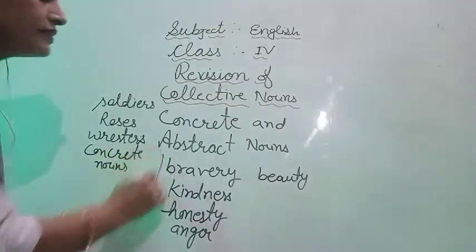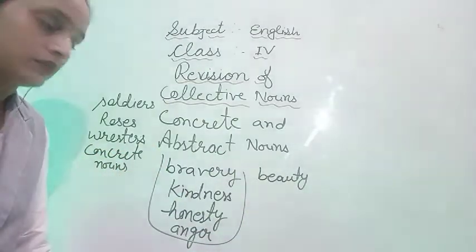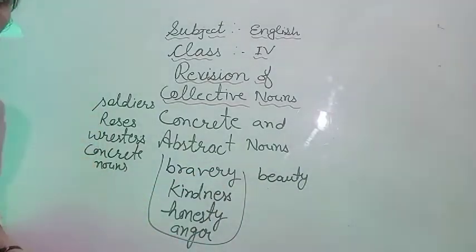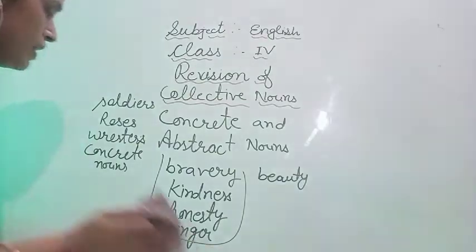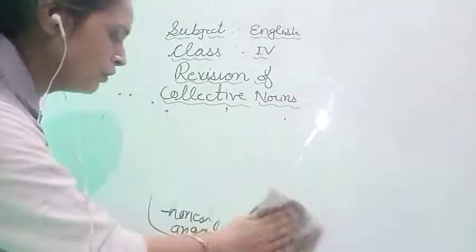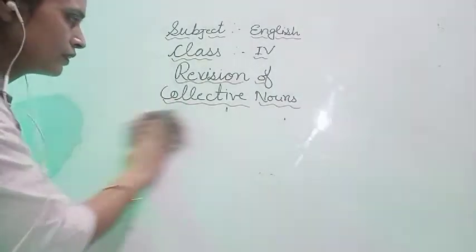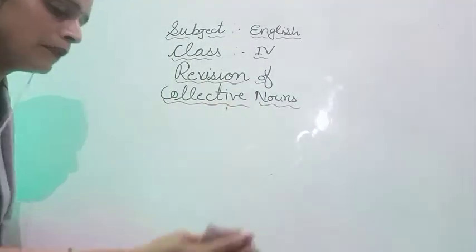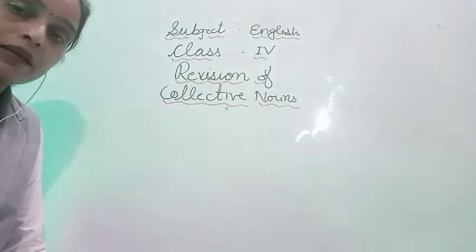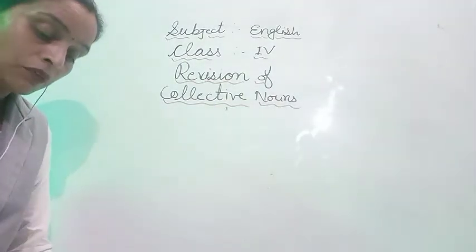Fine. And these are our abstract nouns. So clear, students? Now all these are abstract nouns and these are concrete nouns. Fine. Next we will move to how we will form abstract nouns from adjectives, from verbs, and some from common nouns. Here in your book, page number 93, formation of abstract nouns is there.